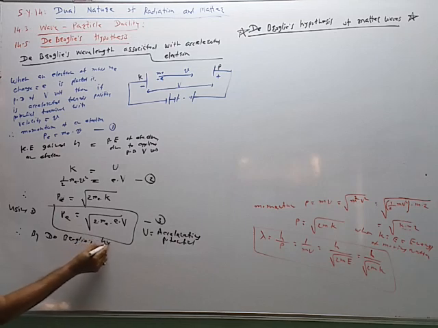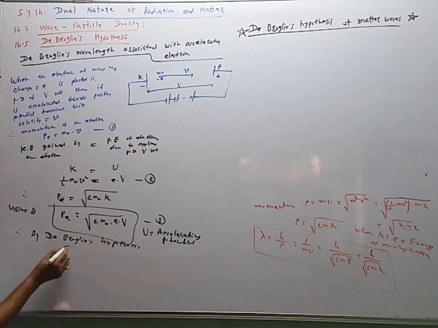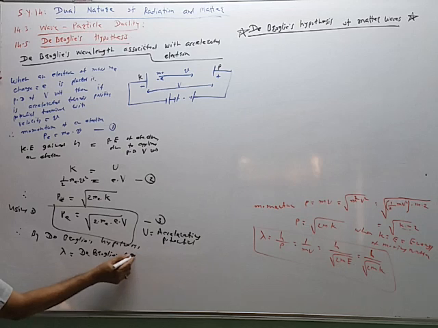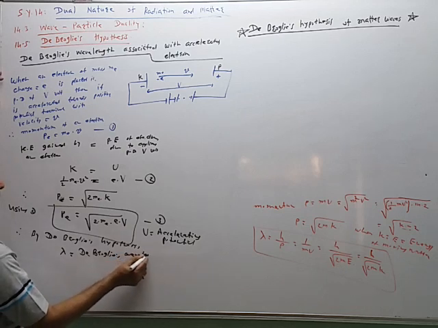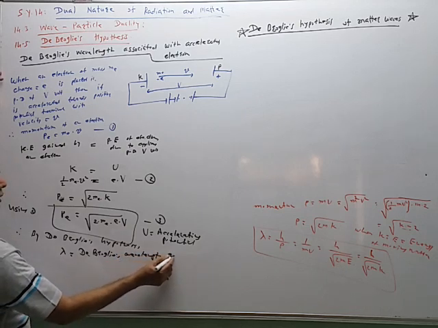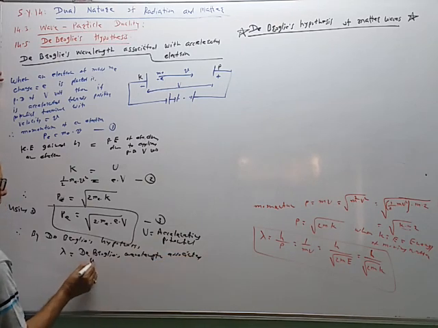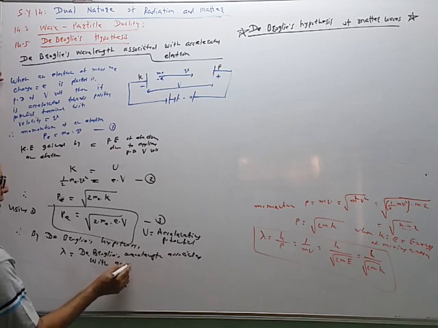de Broglie's hypothesis, lambda is equal to de Broglie's wavelength associated with the accelerated electron.